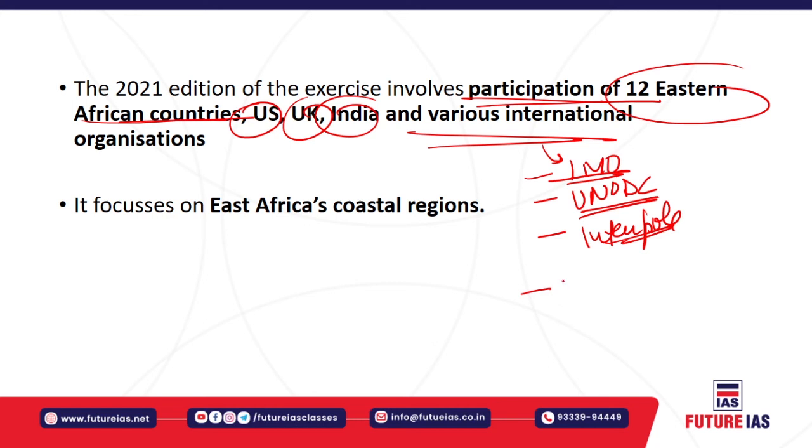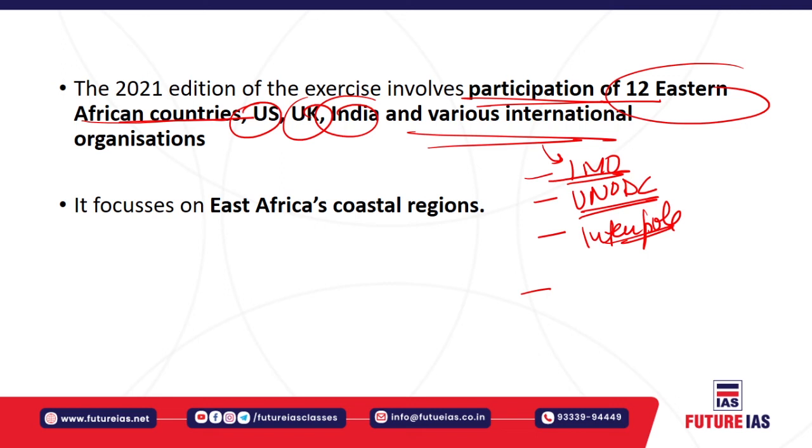Next, the Indian Navy is participating in this exercise in a trainer role. It will train the Eastern African countries as a trainer, and it is focusing on East Africa's coastal regions. It is designed to assess and improve the combined maritime law enforcement capacity of these East African countries, so as to promote national and regional security and increase interoperability between the regional navies. Through the exercise, information sharing and information flow between the various partner countries with respect to maritime domain awareness is the key focus of this exercise.